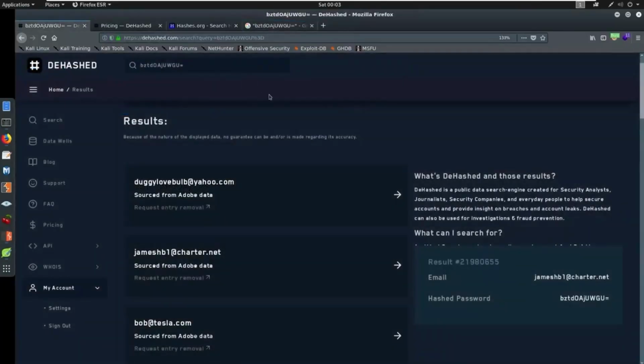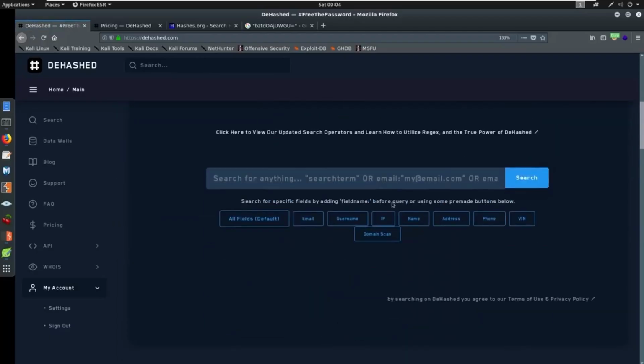So with that being said, this is kind of what I want you to start thinking about when we're hunting down breach credentials. How can I take a person or company that I'm looking into? If you have a company, you can just go at companyname.com or .net or whatever it is, search in here, see how they show up. If you have a person, maybe a personal email account, if you know their email account, you come in here and say bob@gmail.com. Maybe you don't know what their email address is. Then maybe you come here to the main page, you go, okay, I'm going to look for a name. I'm going to look for Bob Jones and search for that.